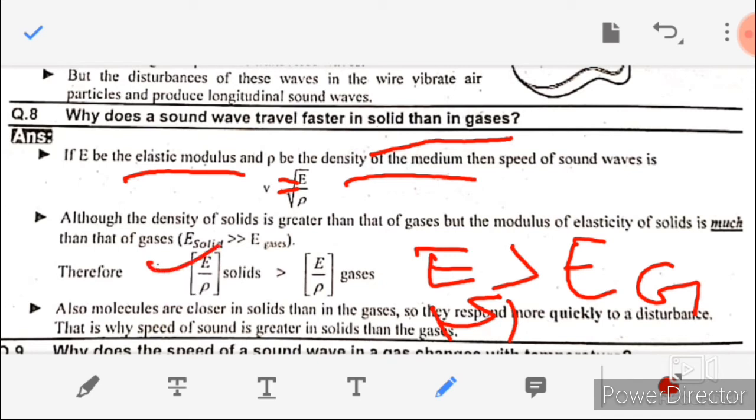So from this you can see that the elastic modulus and density of solids are greater than the elastic modulus and density of gas, and the molecules are much closer in solids than in gases, and they respond quickly to disturbance. So that's why the speed of sound is greater in solids than in gases.